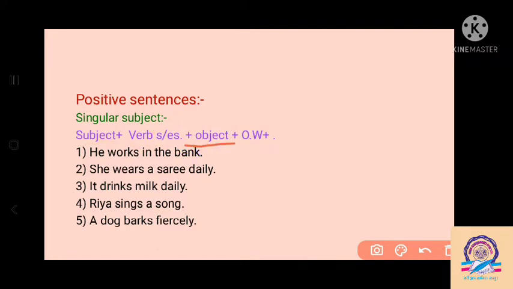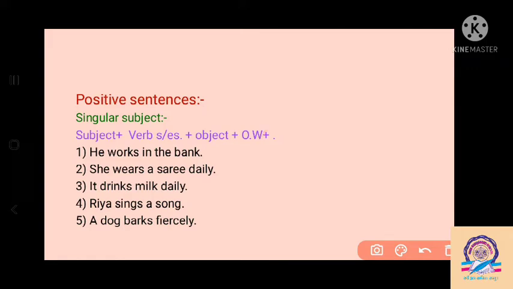Then the object: if we ask the question with what and how, we can easily find the object. Then by putting in other words, we can make the sentence longer. Whatever we want to add to the sentence, we can add in the other words. And for a positive sentence, a full stop must be there when the sentence ends.